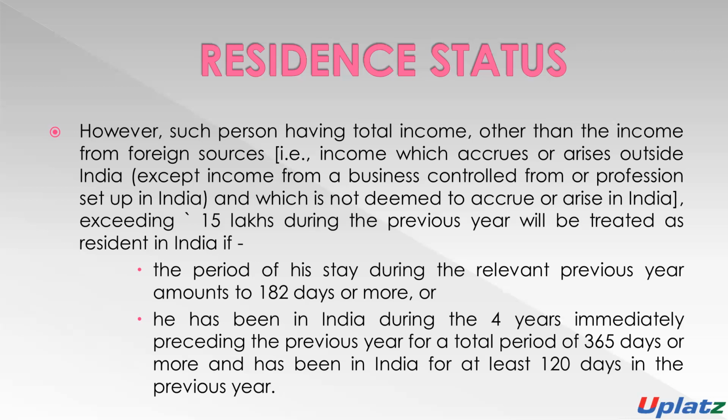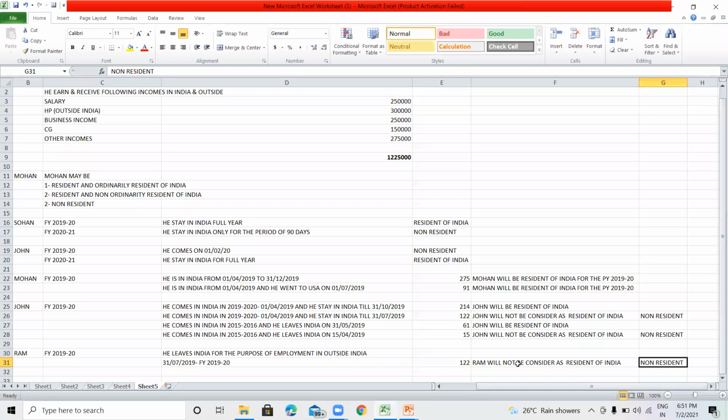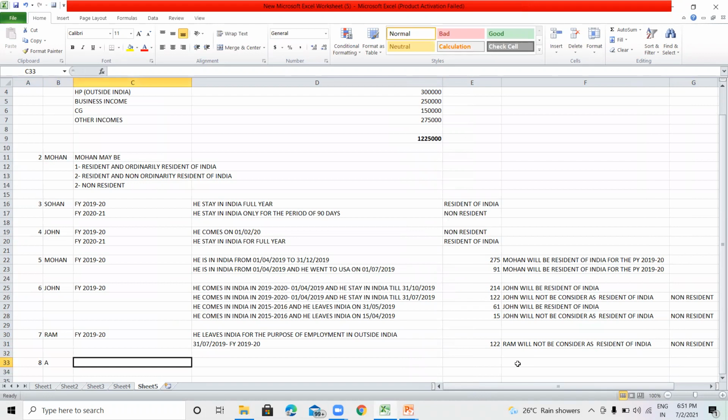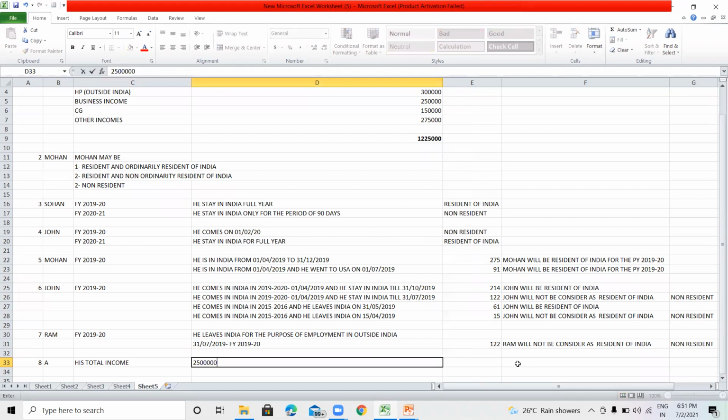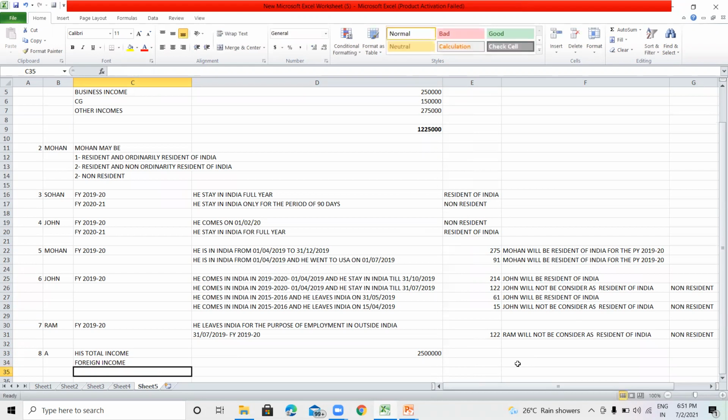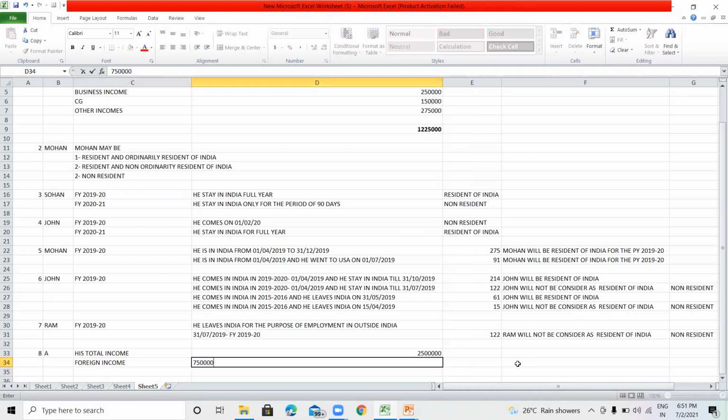For example, take Mr. A. His total income is, for example, 25 lakh rupees, and his foreign income is, for example, 7 lakh 50,000.